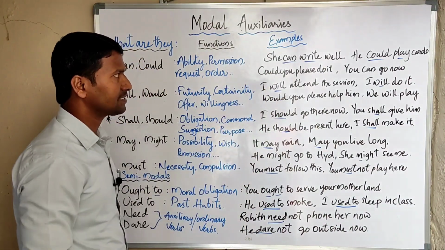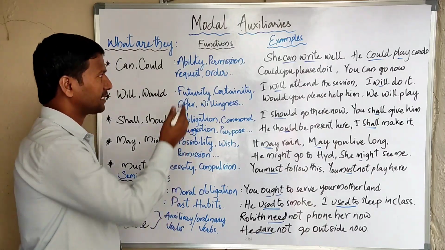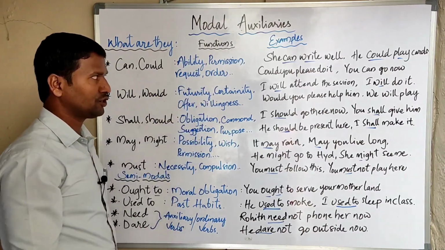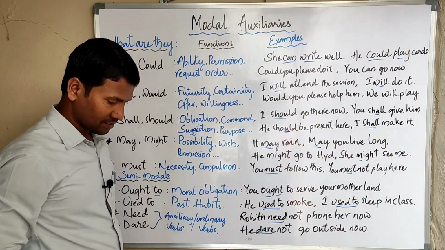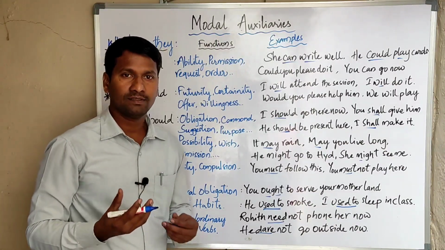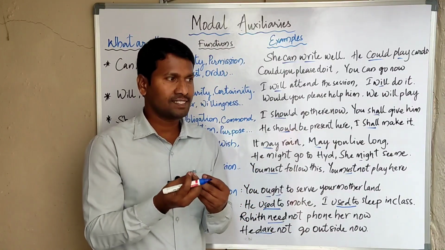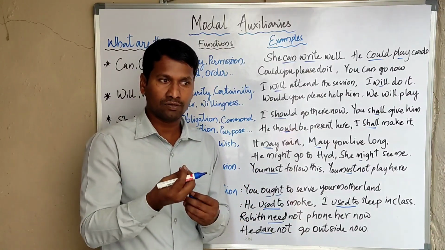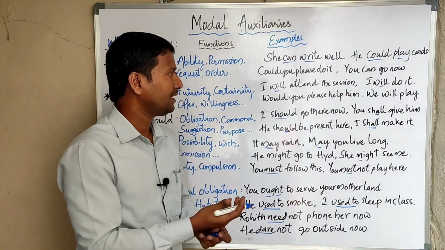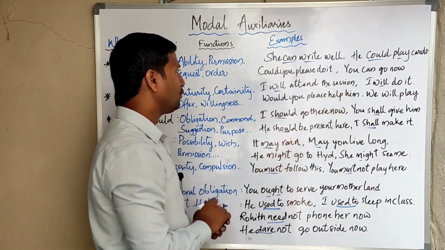In these sentences, some express ability, whereas some express permission and request. Could is a word we use to make requests. Whenever we use could, it is an informal request.